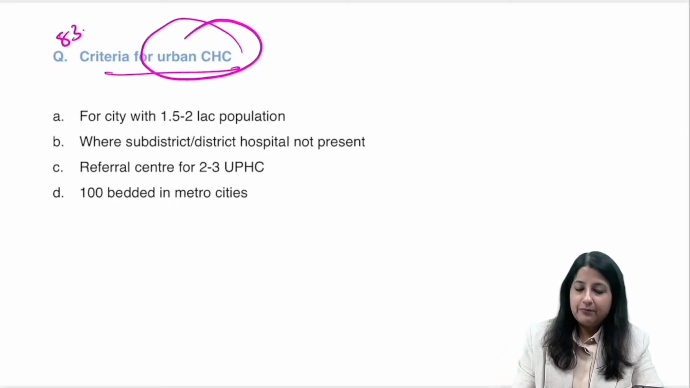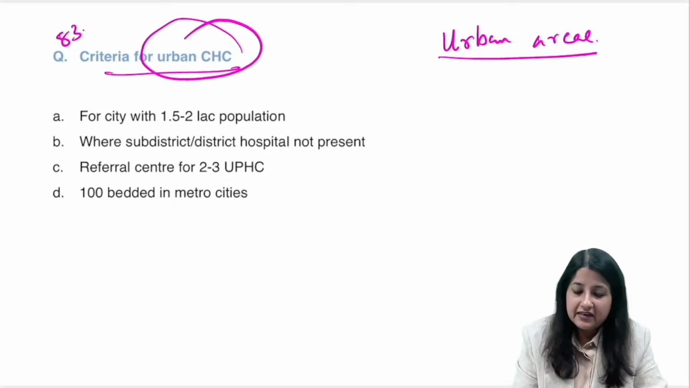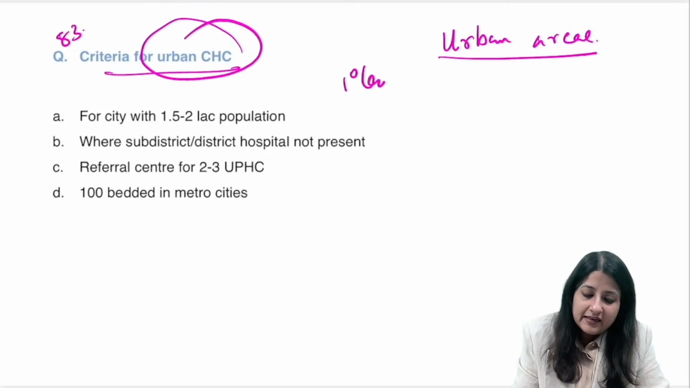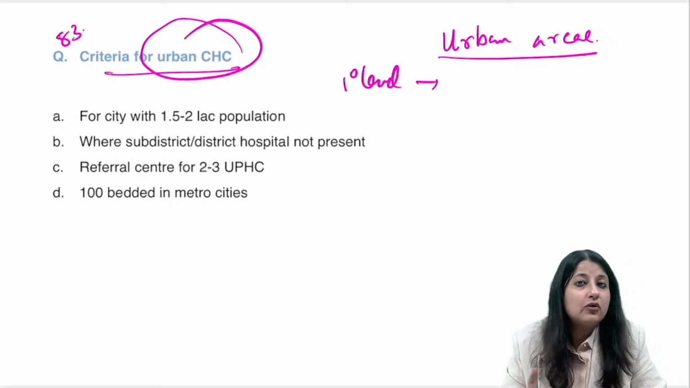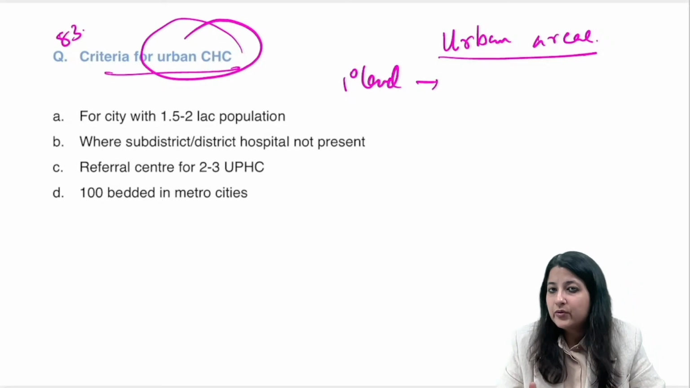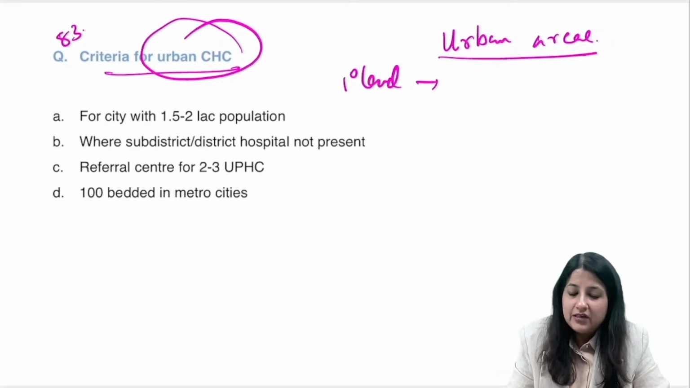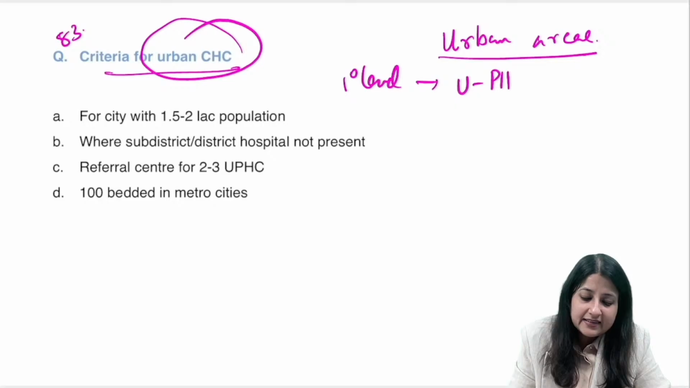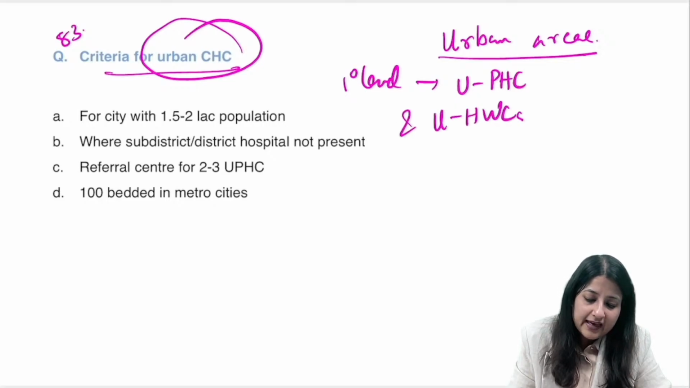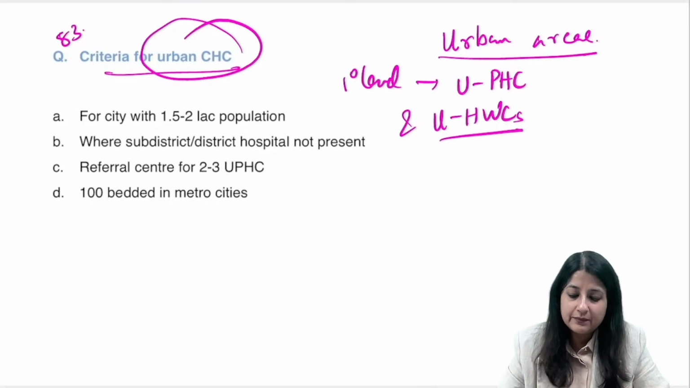You remember, yesterday I taught you, if you talk about urban areas, okay, what is the healthcare delivery set up in urban areas? Now at primary level in urban areas, do you have subcenter? No, that was also one MCQ. You will never use the term subcenter in urban areas. Okay, so what was it at primary level? At primary level, you have an urban PHC and you have urban HWCs, okay, health and wellness centers. Health and wellness centers is a term which is given for the subcenters.